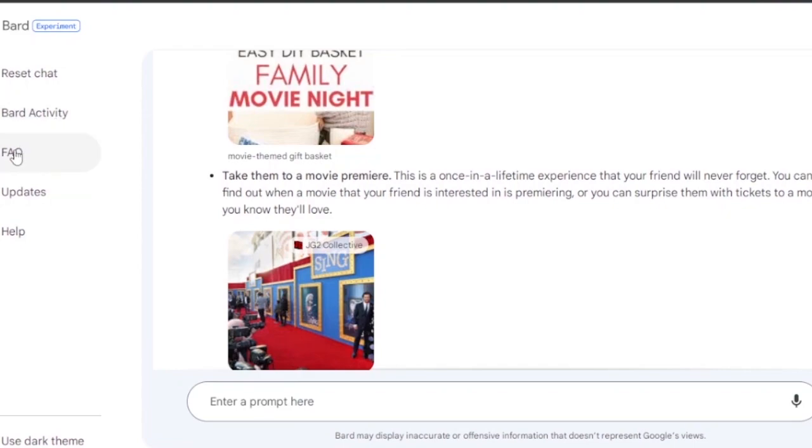Then you have your FAQs. FAQs are frequently asked questions. These are questions related to Bard, which are asked by different people. So you can go on and check these out if there is some kind of query, because the most common queries are normally in FAQs. Then you have your updates and then you have your help.